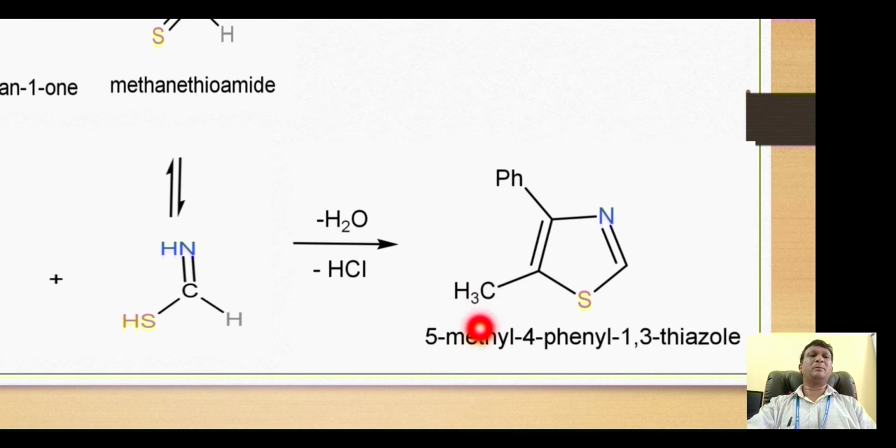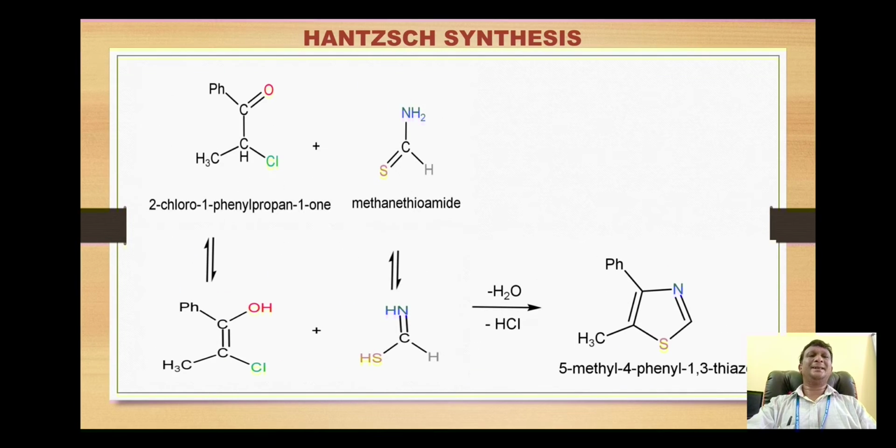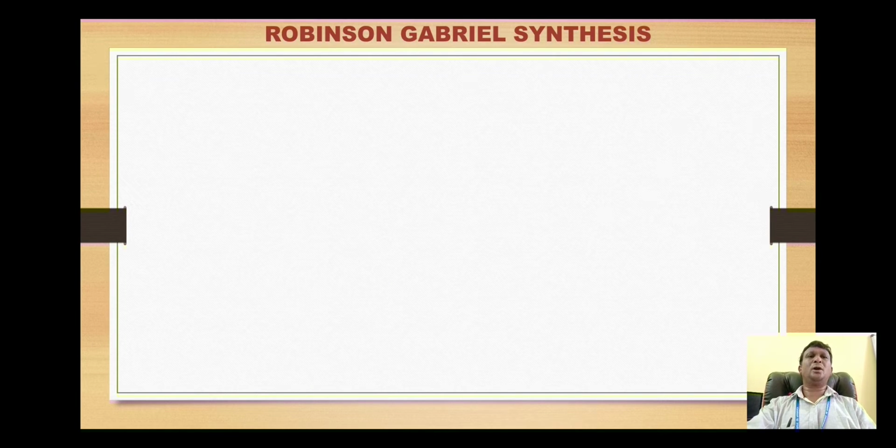That's why the name of the product is 5-methyl-4-phenyl-1,3-thiazole. Now let's look at the next synthesis, which is called the Robinson-Gabriel synthesis.